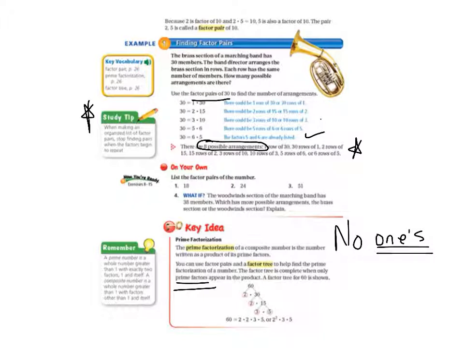So the book said 2 times 15. And they recognized that 2 was prime, so they circled that. 15 is not prime, so they have to factor that. And they know that 3 times 5 is 15. So they circle those two numbers because those two are prime numbers. So when you have only circled numbers left, you know that you have reached your prime factorization. So 2 times 2 times 3 times 5, or 2 to the second power times 3 times 5 equals 60. That is your prime factorization.